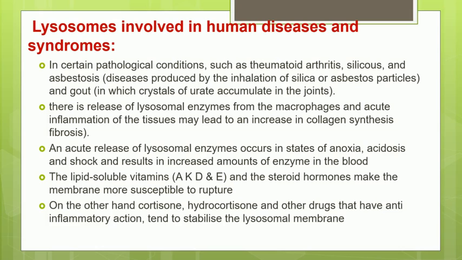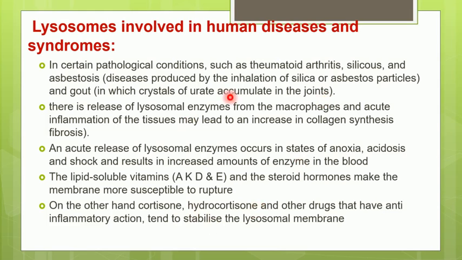If we study some diseases like rheumatoid arthritis, silicosis or asbestosis, diseases like silicosis and asbestosis are caused by the inhalation of silica or asbestos particles. Similarly, gout is a disease in which crystals of uric acid accumulate in the joints.